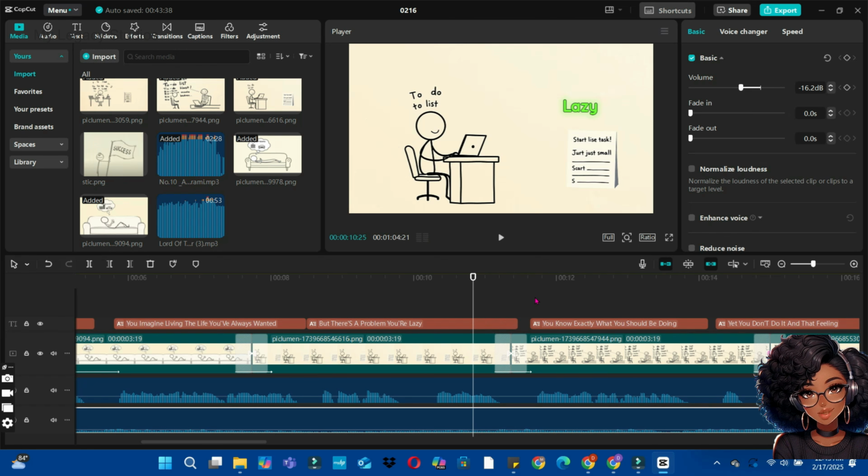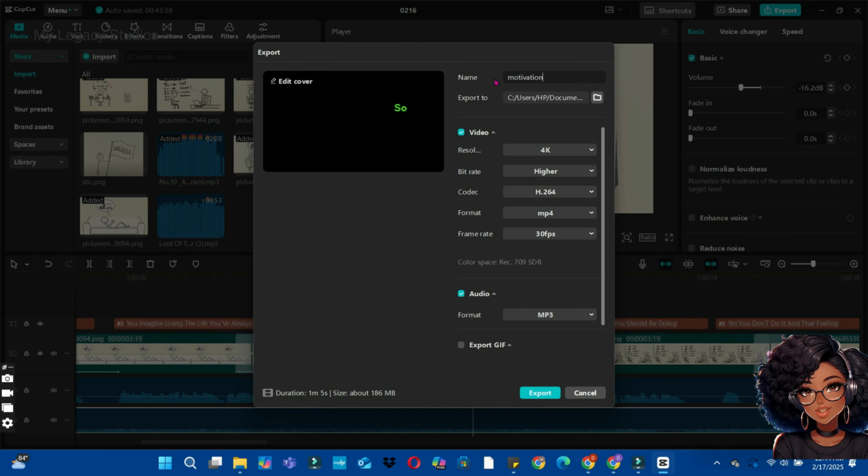Now the final thing you're going to do is to click on the export button and export the video to your drive. Now rename the video with an appropriate name and also export the video with the highest resolution available and click on the export button to export the video to your drive. This is how easy it is to create this video. Now you can go ahead and share the video with the entire world.